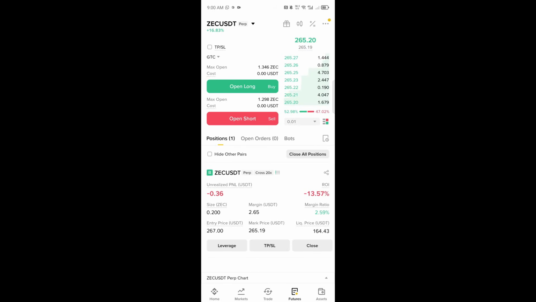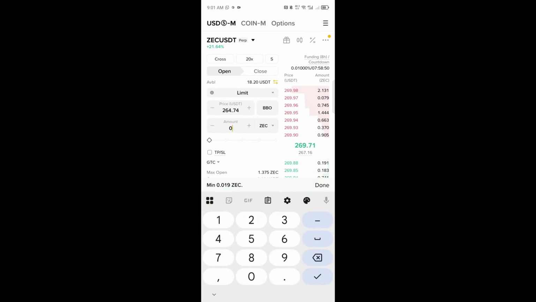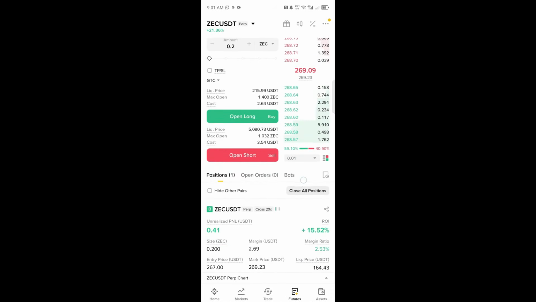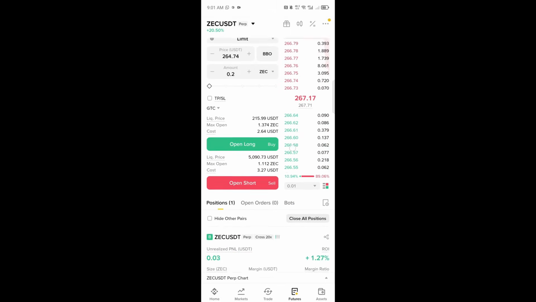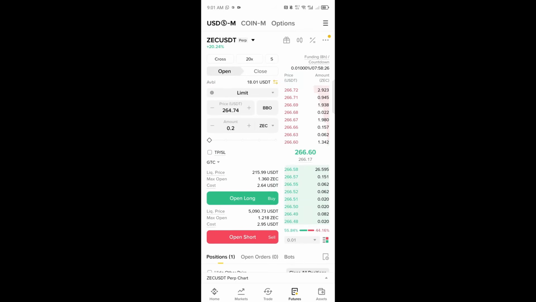The easiest way to lock your loss is this: the size of ZEC I'm trading with here is 0.200 ZEC. So if I want to lock my loss, I need to buy the exact amount of that 0.2, irrespective of the market price at the time I'm locking this loss. The only trick here is that the size, 0.200 ZEC, must always be the same. Even if you are trading 10 Doge, that 10 Doge that is already on loss is what you open. Click on open short.